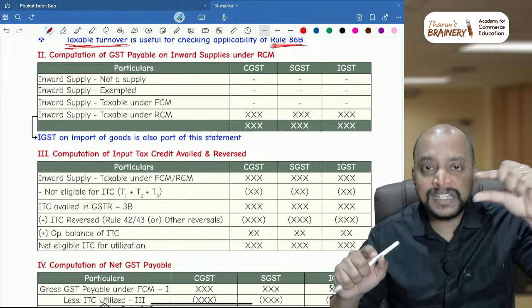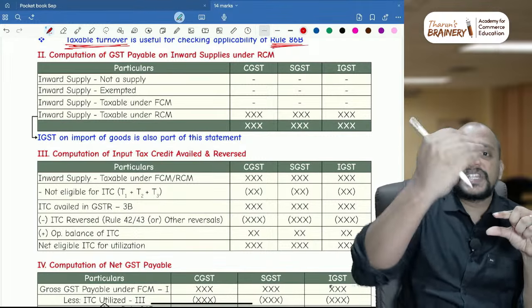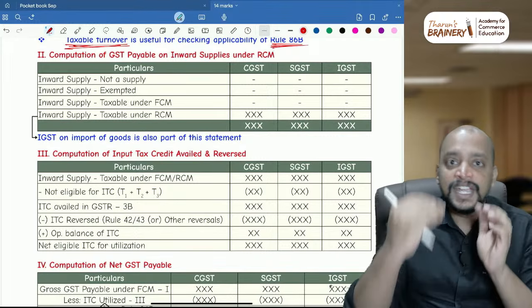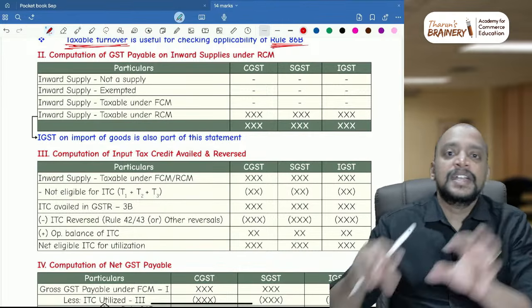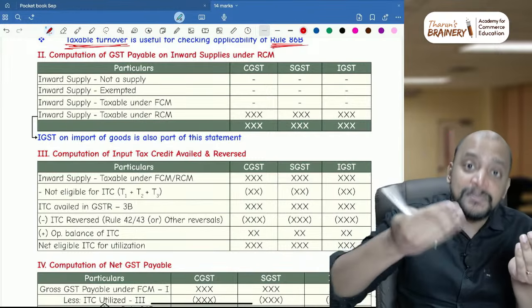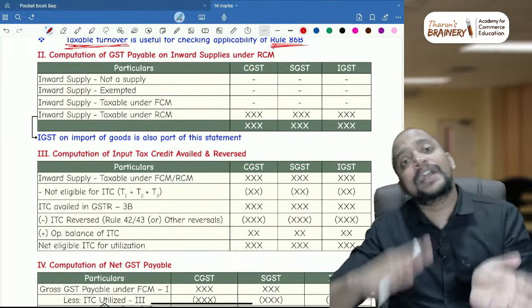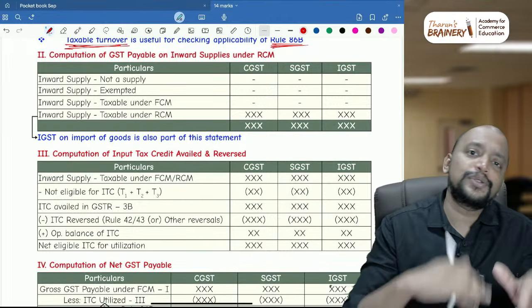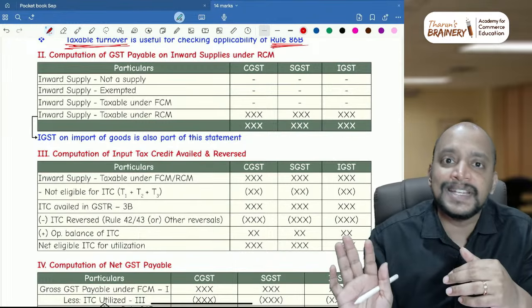So when inward supply, you analyze both parallelly. That is, is it FCM or RCM? If it is RCM, inward supply under RCM, it should fall in statement number 2 and statement number 3. In statement number 2, you need to consider it as RCM liability, and along with that, immediately you analyze whether ITC is available or not. Whether it is available or not, you enter in statement number 3. So that you don't have to again take a separate effort in analyzing the ITC availability.